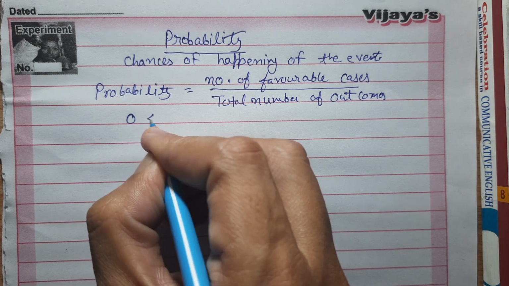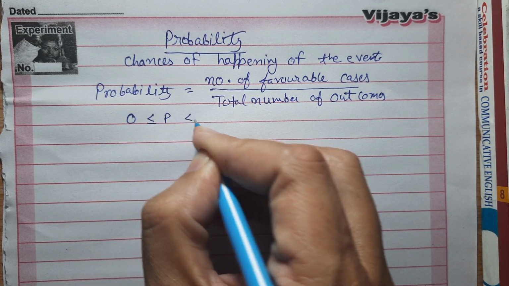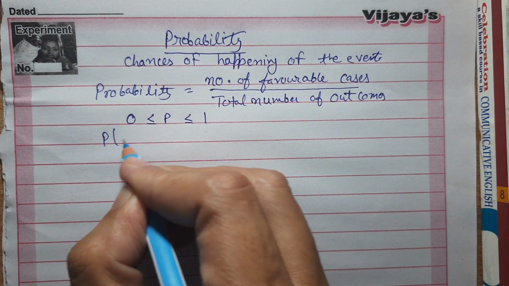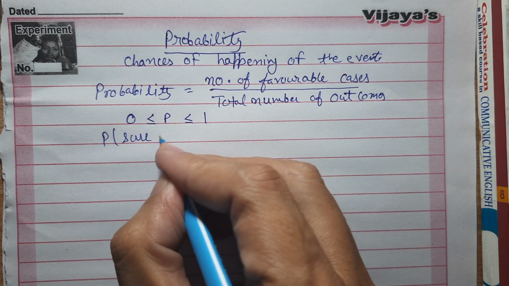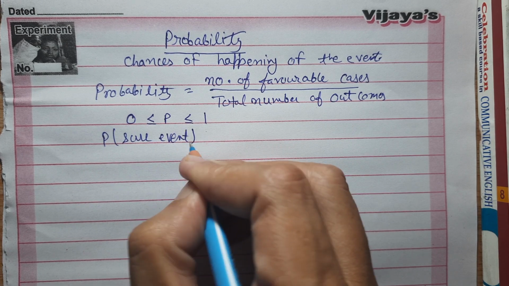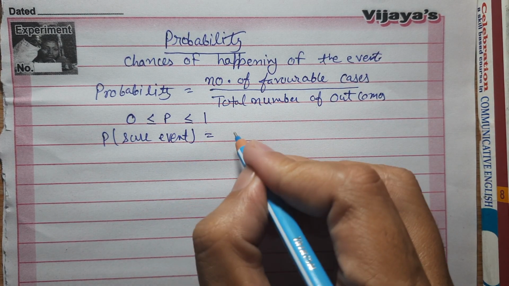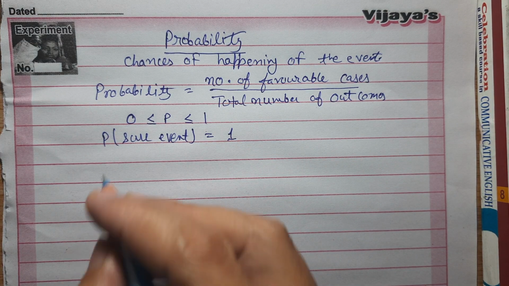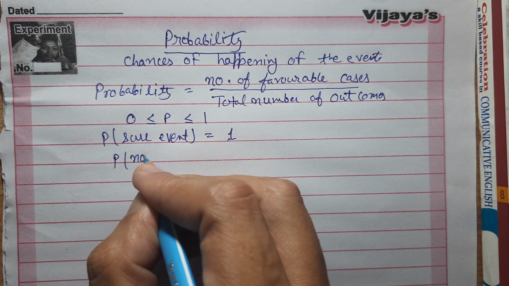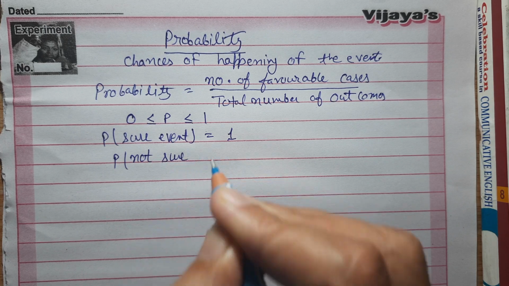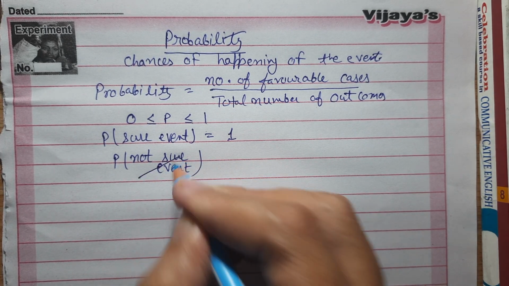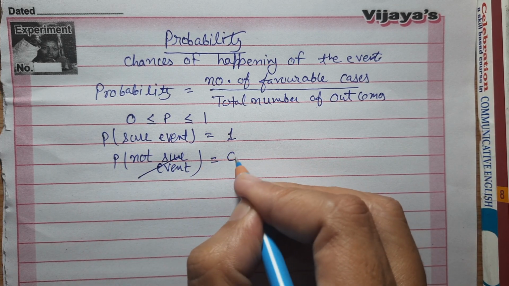Probability always lies between 0 and 1. Probability of a sure event, that happens हमेशा होगा ही होगा, that is always 1. Sun rises in the east. Probability of not sure event, जो नहीं होगा, जो होगा ही नहीं, that will always be 0.